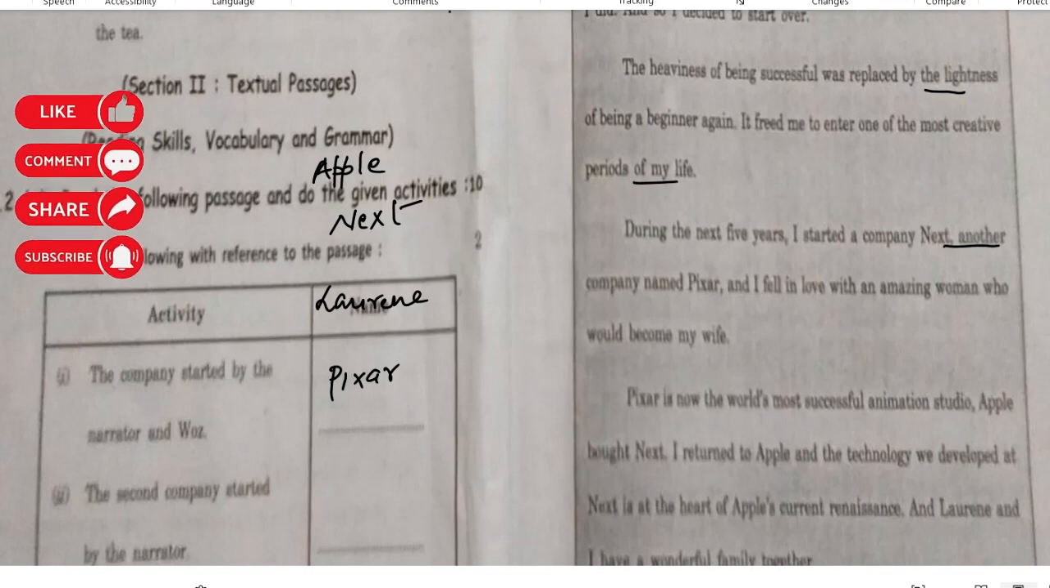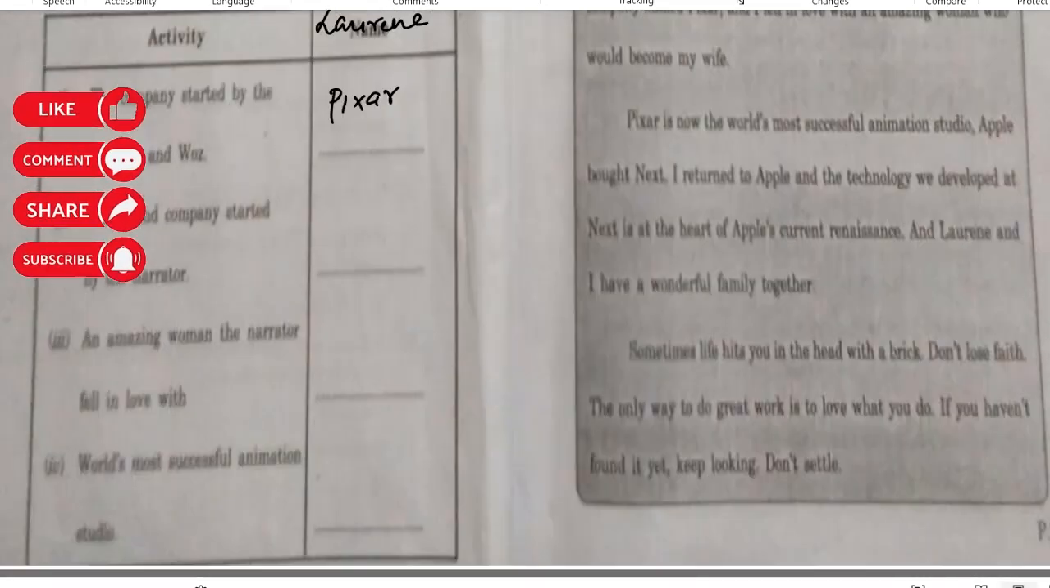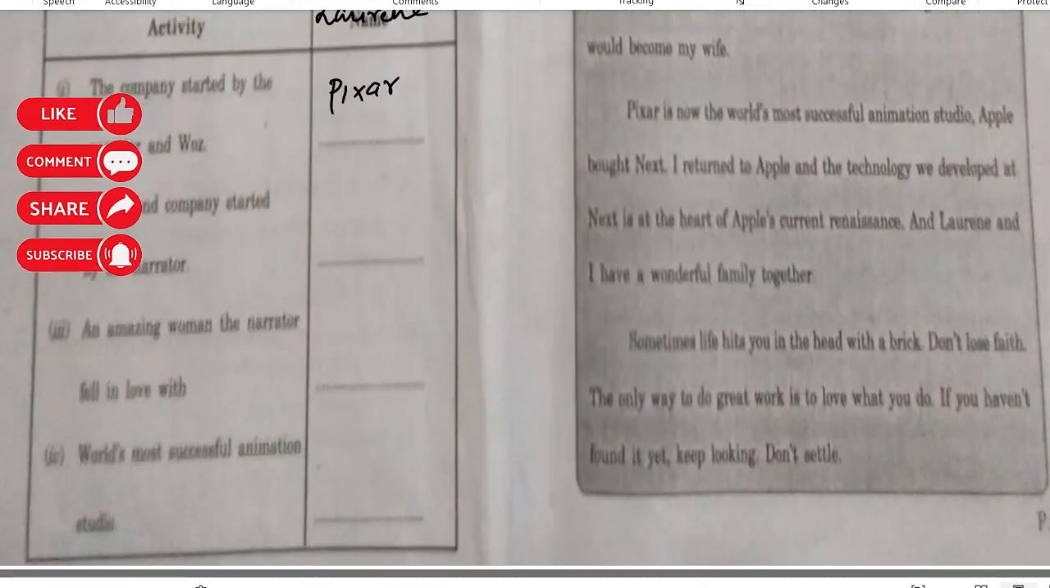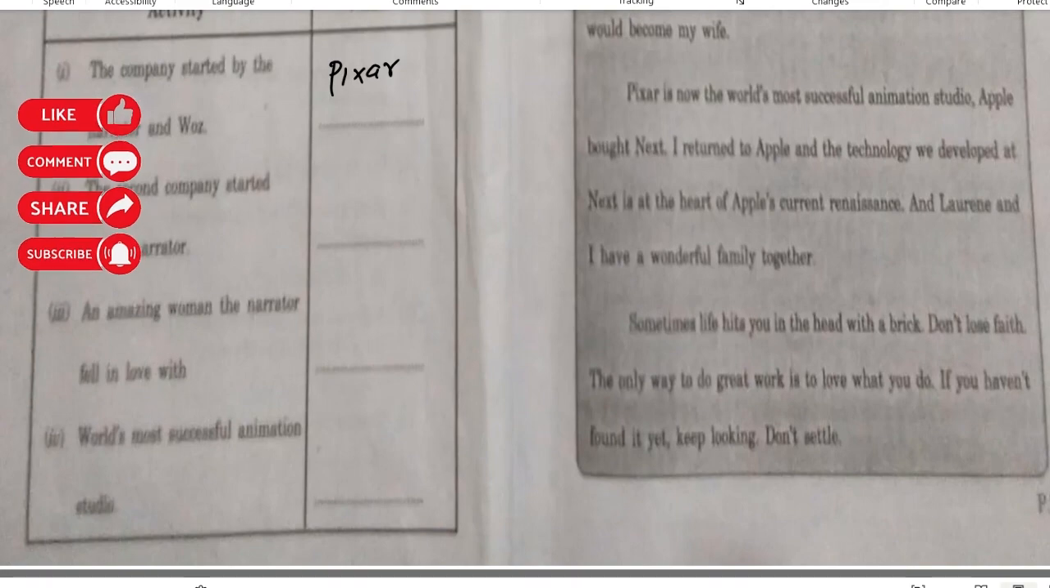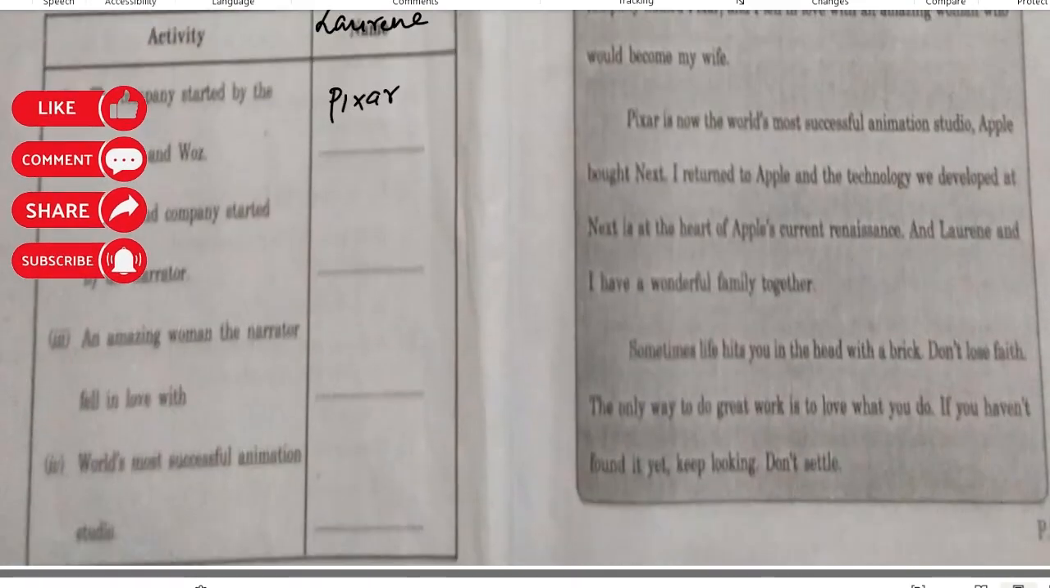So the company started by the narrator and was fired from is Apple. The second company is NeXT. His wife, his longtime partner, is Laurie, and the world's most successful animation company happens to be Pixar, which is mentioned in this passage. So now let's see the next passage.